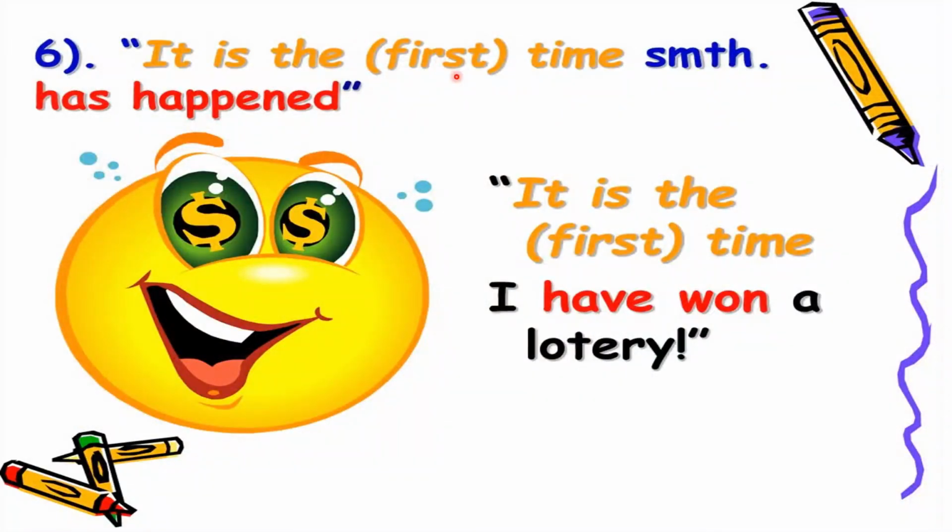Number 6, it is the first time something has happened in your life. This is the first time you experience it in your life. So it is the first time I have won a lottery. Long time ago in the past, not yet, but this is the first time in the present situation, and that is with the present perfect.